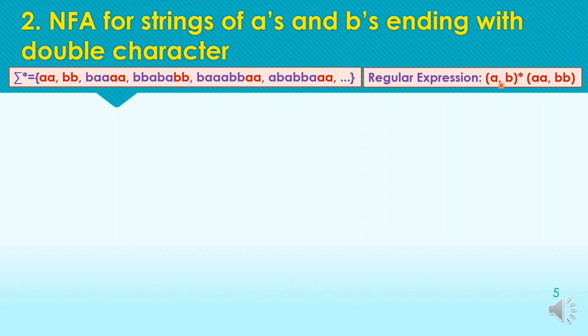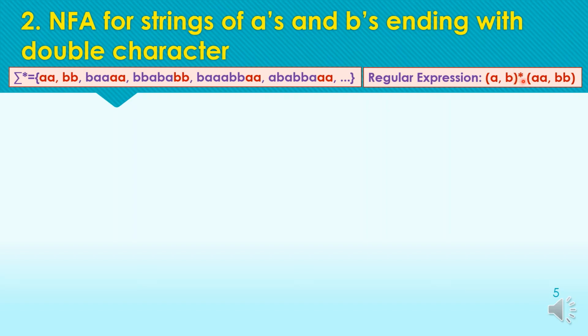Okay, so here the star means any combination of A's and B's 0 or more times, which means either we get any symbol, more than one symbol, or no symbol. And any combination of these A's and B's should end with a double character, double A or double B, as here we are having a star meaning 0 or more.